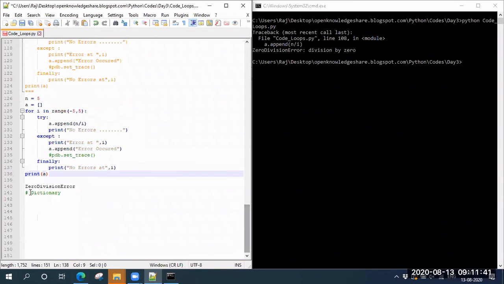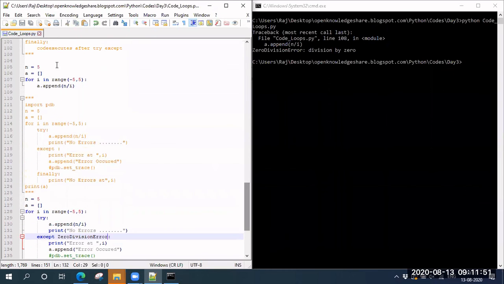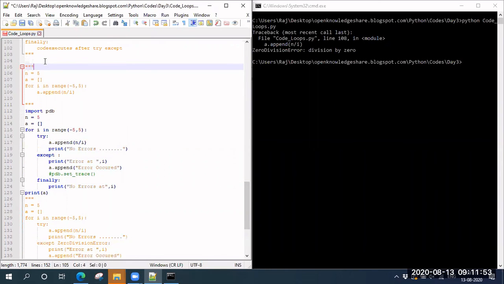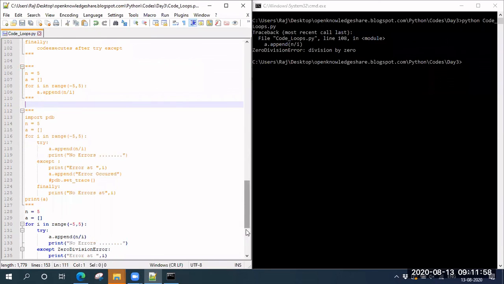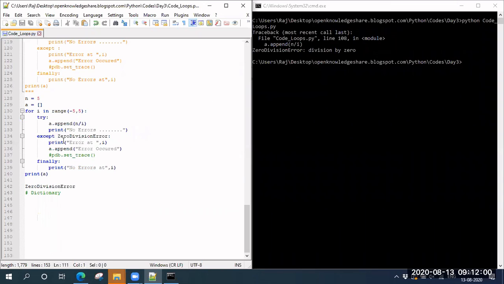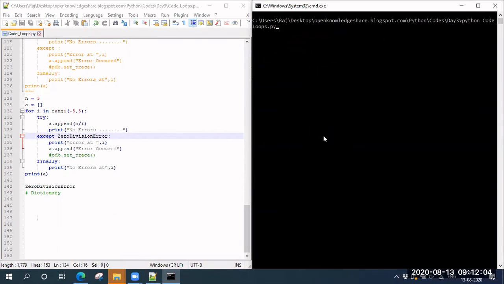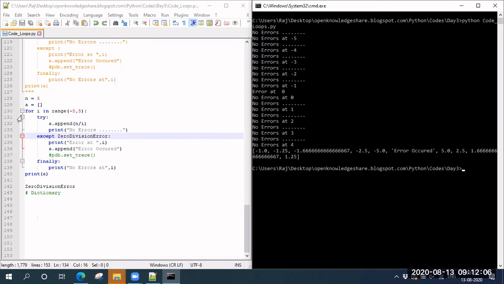How we can do it is, let me take this, and in except ZeroDivisionError, we can put something like this. Let me comment this. Let's see what will happen. There are many different errors like value error, index error. See, it has worked without any problem if you keep the zero division error.